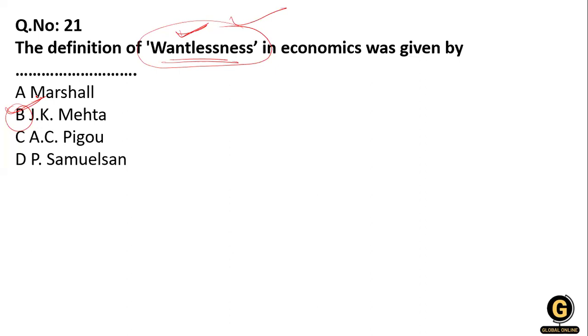Here J.K. Mehta says that you have to control your wants instead of controlling other things. So wantlessness is given by J.K. Mehta.